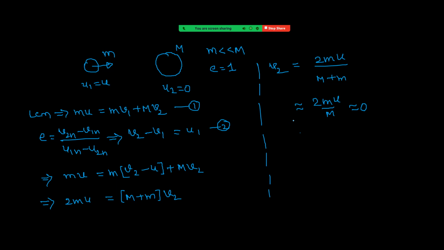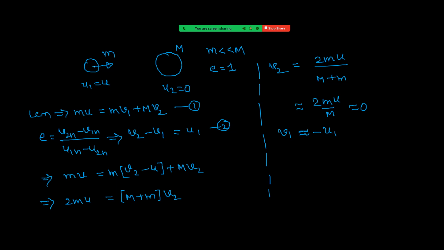Let us see what about v1. Focus on the second equation. The v2 value is almost 0, which means v1 is approximately equal to minus u1. See the meaning of minus.